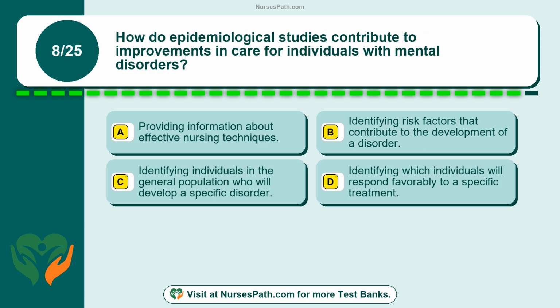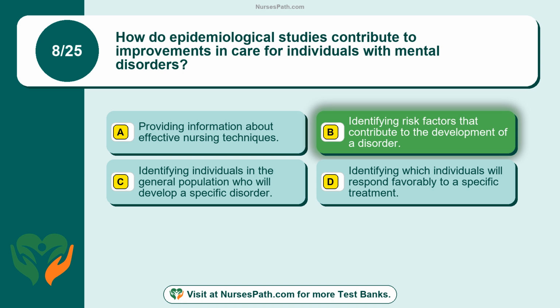Question 8. How do epidemiological studies contribute to improvements in care for individuals with mental disorders? Option A. Providing information about effective nursing techniques. Option B. Identifying risk factors that contribute to the development of a disorder. Option C. Identifying individuals in the general population who will develop a specific disorder. Option D. Identifying which individuals will respond favorably to a specific treatment. The correct answer is option B.